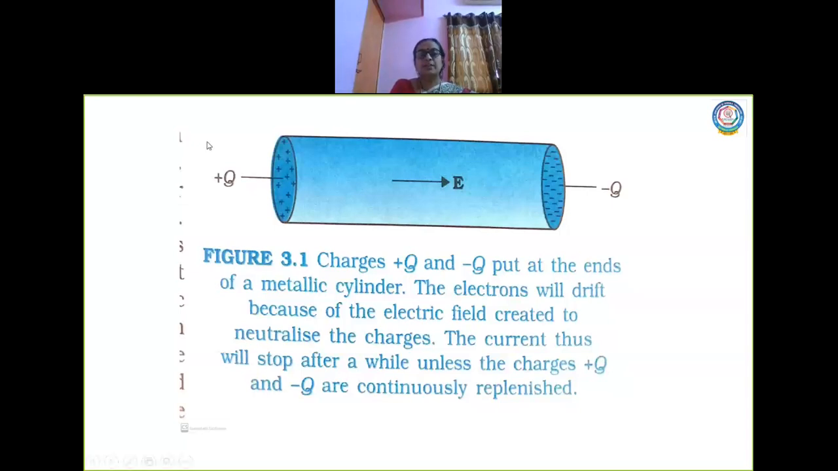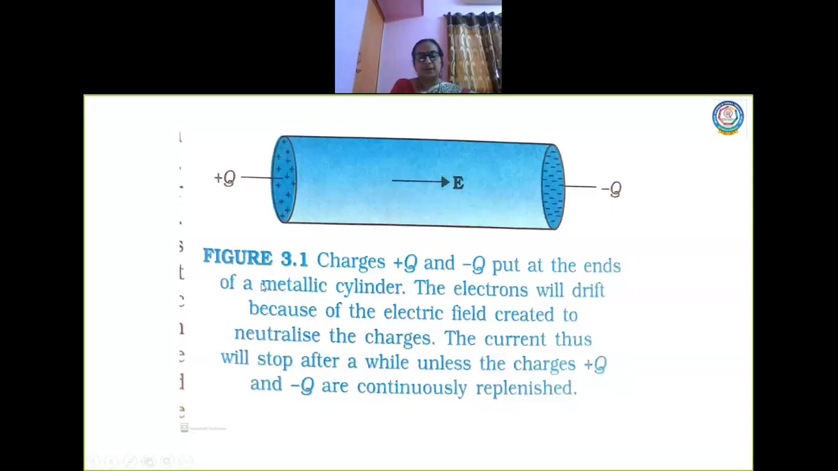What can I do when I connect this to an external power supply? Suppose when I connect it to a battery, what happens? Here this part is connected to the positive terminal of a battery, and this part will be connected to the negative terminal of the battery. So in that case, what happens, children? Will there be an electric field permanently there?